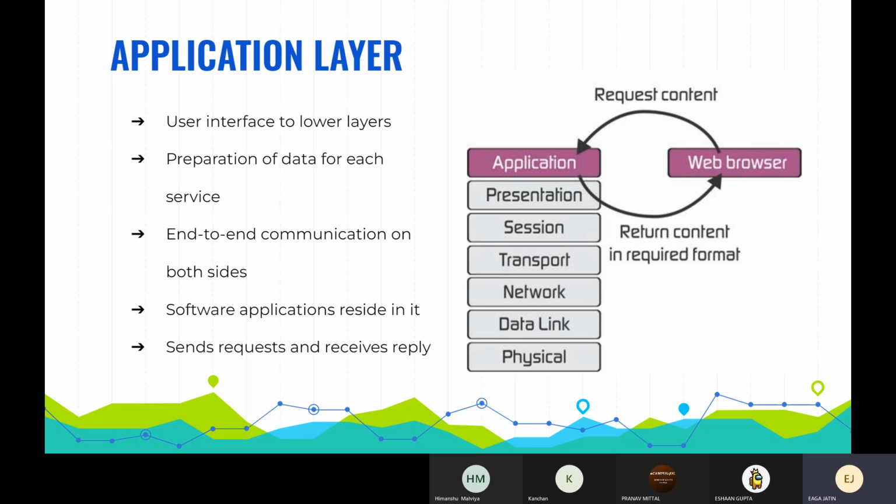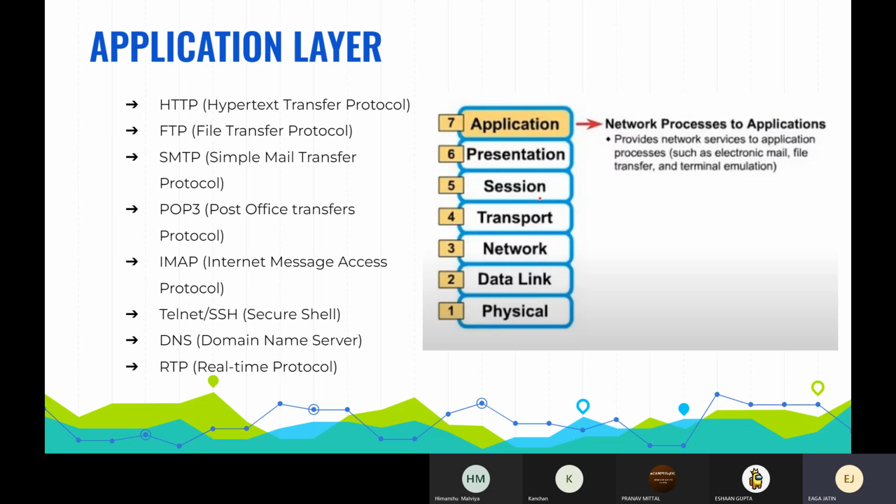This layer sends the request and also accepts the request. Common examples of the application layer at work are HTTP, used for web pages; SMTP for mail transfers, like Gmail; and Telnet or SSH, used for accessing data from a server at a remote location.